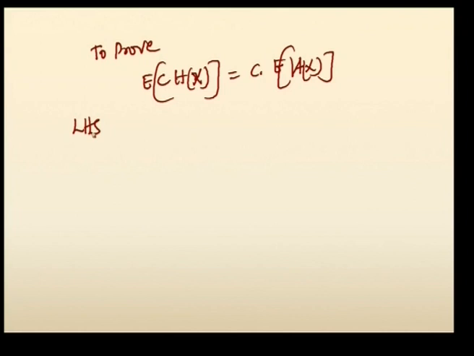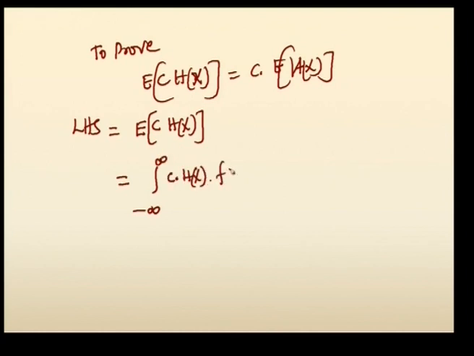So the left hand side is E of c into h of X. According to the definition of expectation for a continuous random variable, it is integral of c h of x into f of x dx. C is a constant, I will take it outside the integration, minus infinity to infinity h of x into f of x dx.